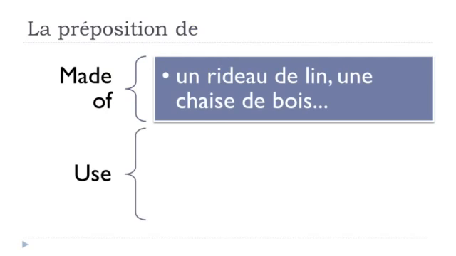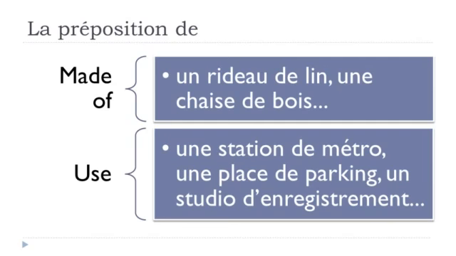And then the use. For instance, une station de métro. Other possibility, une place de parking. Sorry about that, but French people tend to use this parking as well. I know it's coming from English, but still you should pronounce it the French way. Parking. Une place de parking.